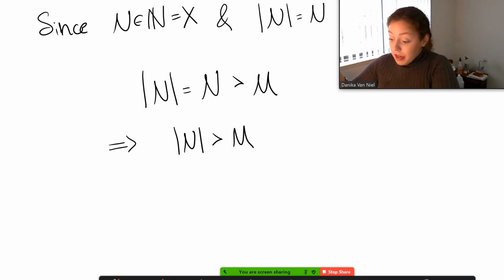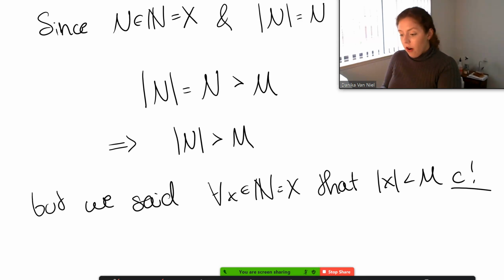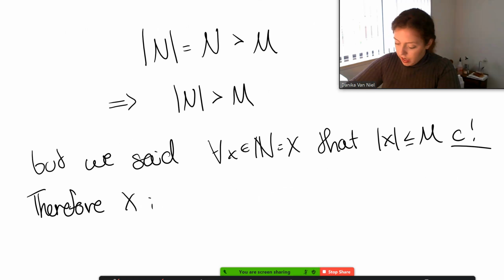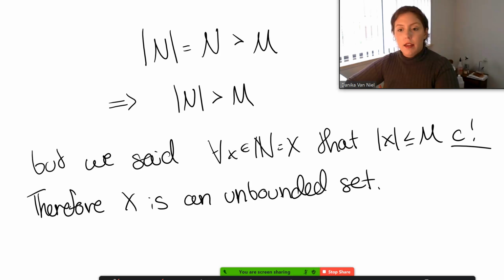All right, why is this a problem? Well, we said that for all elements in our set X, the absolute value of x was less than or equal to M. Contradiction. You can't be bigger than M but also less than M. Oh, sorry, less than or equal to. So that doesn't work. Therefore, X is an unbounded set in this case. All right, end of proof.